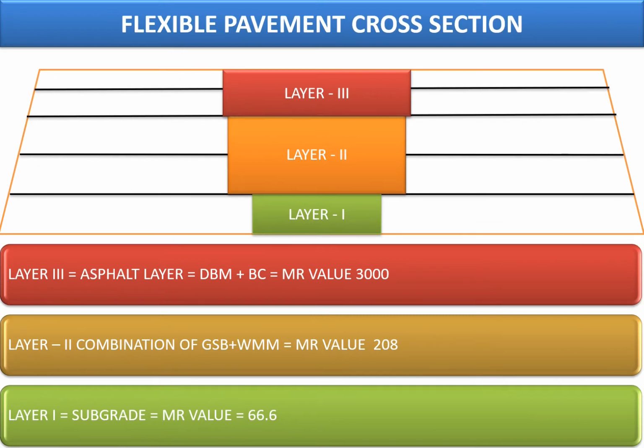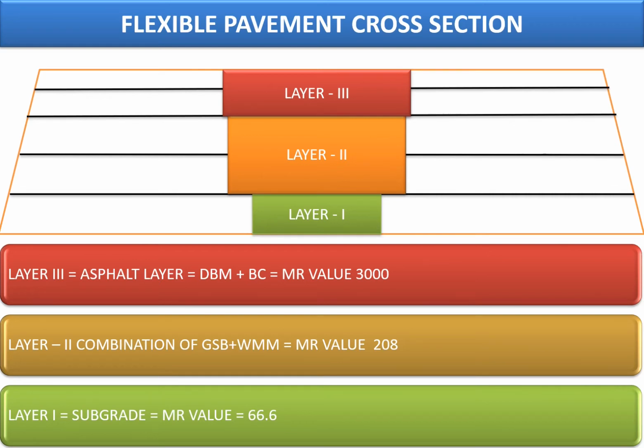The problem is, say the subgrade has an MR value of 66.6 MPa, and layer 2, which is a combination of GSB and WMM, has an MR value of 208 MPa. Depending upon the CBR value, the MR value is derived in case of subgrade. And for the asphaltic layer, we say that the MR value will be around 3000 MPa.